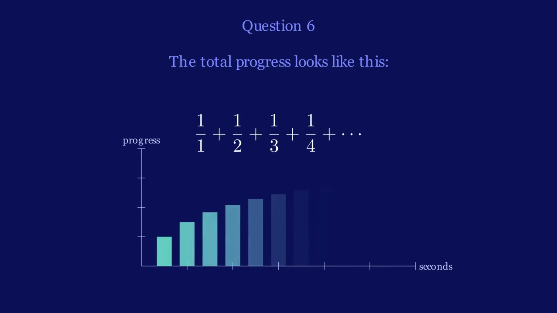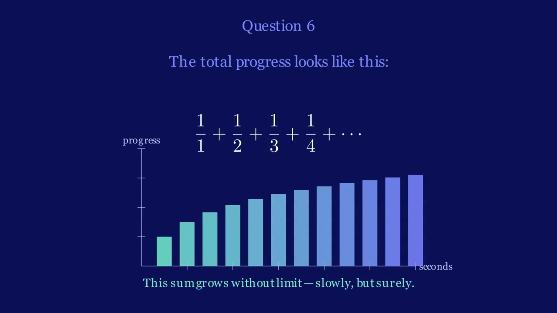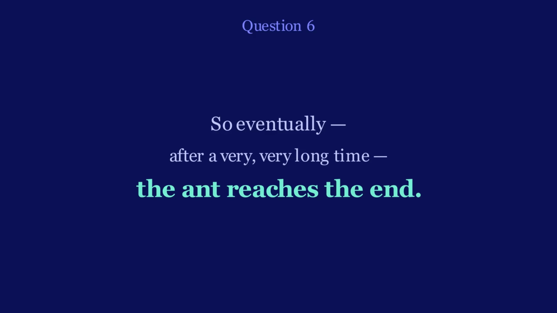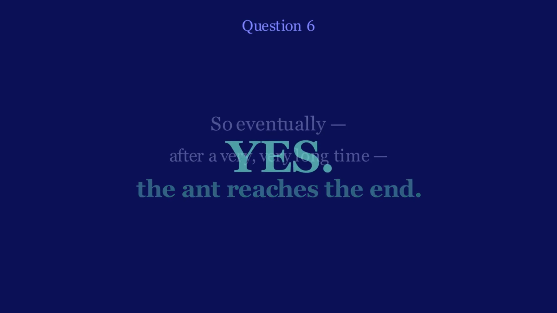So its progress looks like this. These tiny pieces keep adding up. And here's the crazy part. This sum doesn't stop. It slowly, but surely, grows without limit. So eventually, after a very long time, the ant reaches the end.